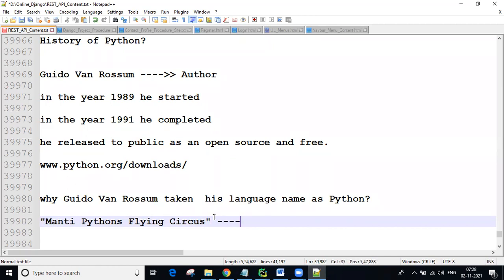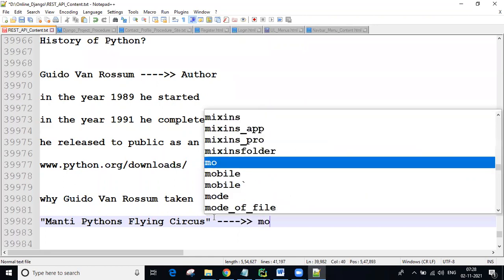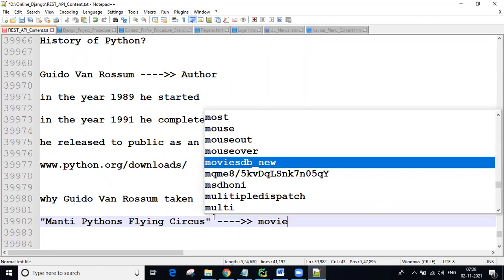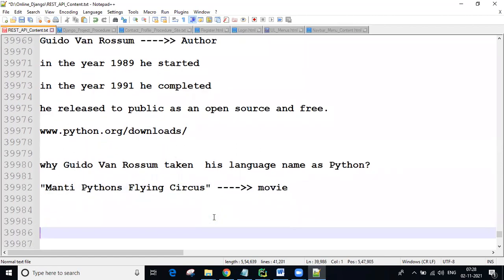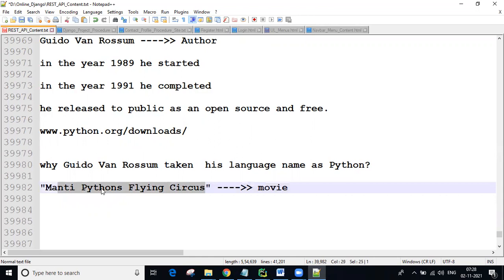It is a popular movie. He watched it regularly, hundreds of times, and he loved it. That's why he took Python as his language name.